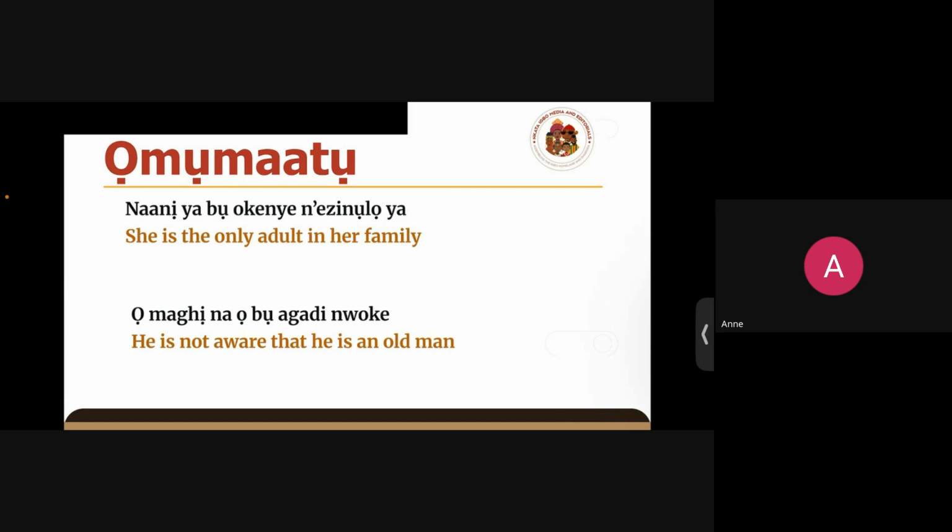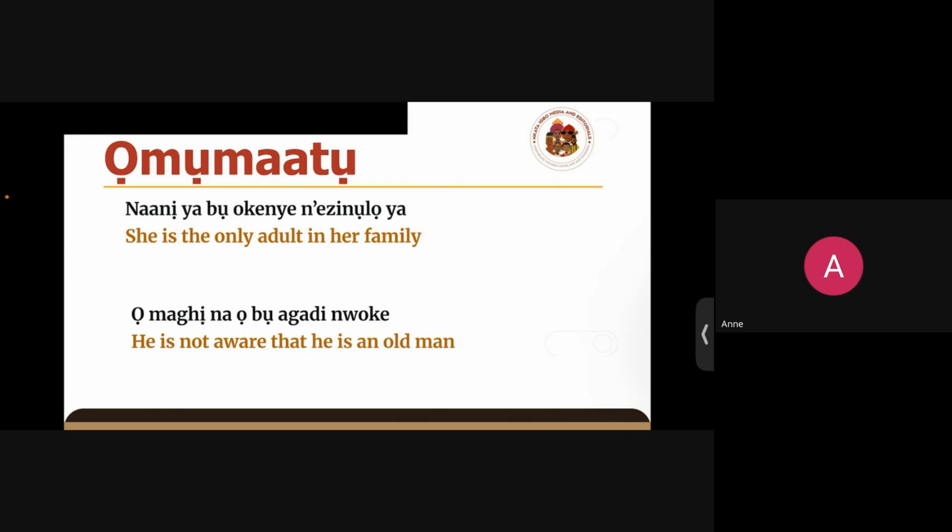If someone is getting married and they've probably lost their parents, the older sibling can be the only okenye in the family. Or if they don't have an older sibling, it could be the uncle or the aunt, who is the only older adult in the family. So they could say that nani abu okenye n'ezinụlọ ya. But we already understand that okenye is an older adult. So there can be many, depending on where we are looking at.